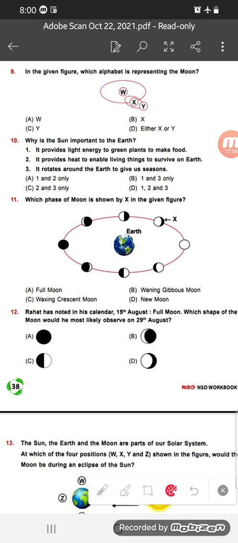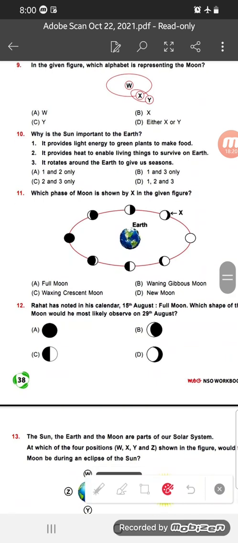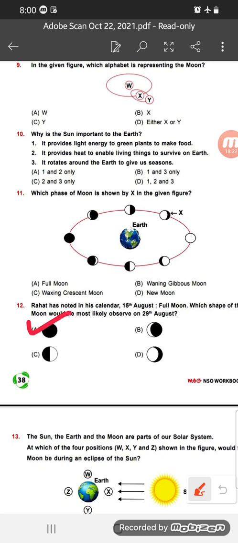So after 15 August, 29 August, it means 14 days gap, right? So after 14 days of the full moon, which moon appears? New moon, right? So here option number A is the right answer, that is the new moon, right? Okay.